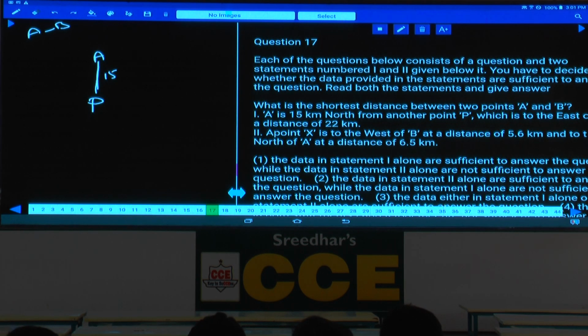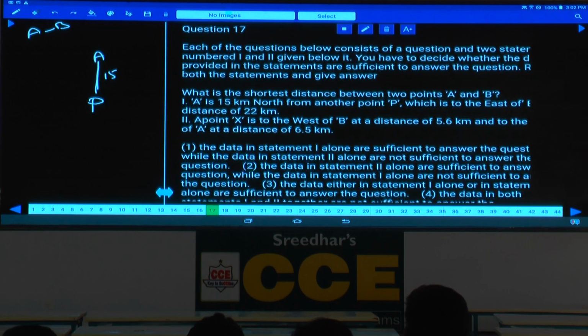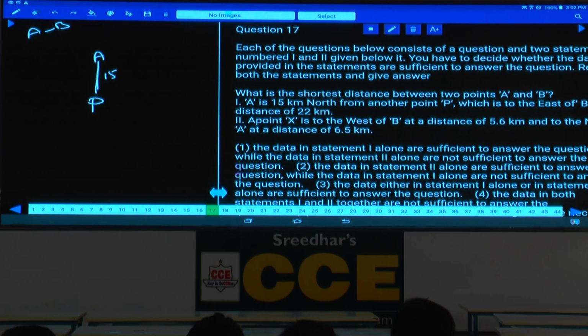P which is to the east of point B, at a distance of 22 kilometers, isn't it? Now P is to the east of B, and what is the distance here?